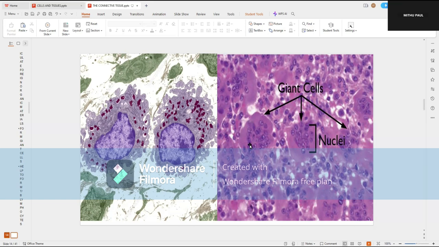And this is another microscopic picture of the giant cell. You can see the big outline of the cell with multiple nuclei inside it. This is another one, and another. These are seen in some chronic infections, which I have already named.